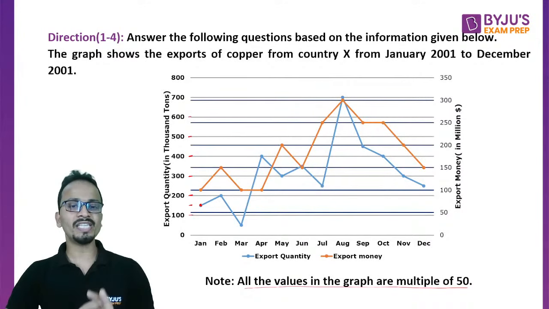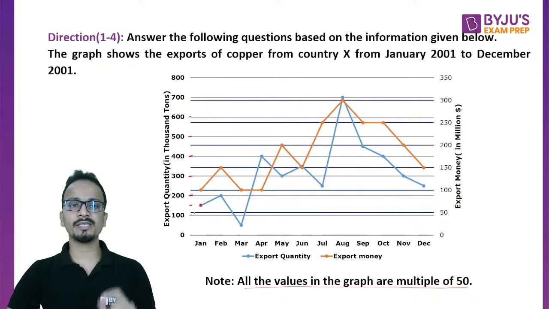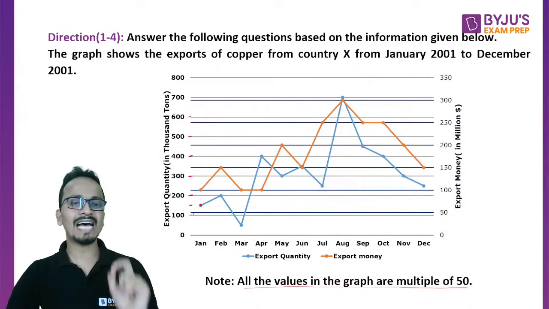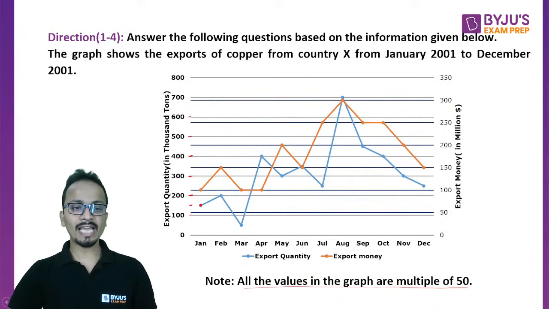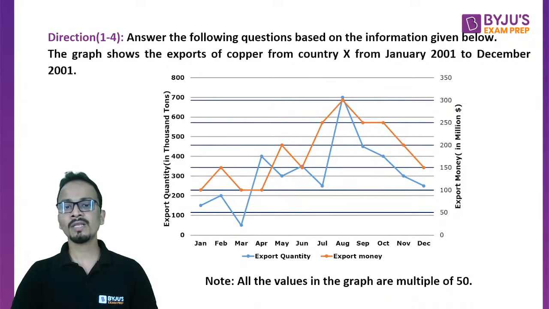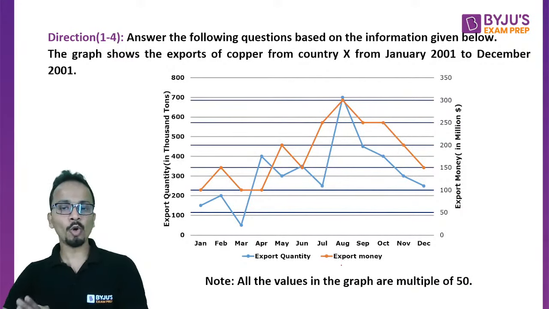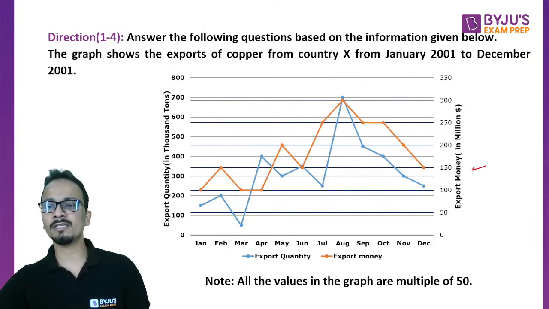So export quantity for January is 150,000 tons. All right, am I clear? So likewise you have to fetch all the values from this graph. Now similarly, if I talk about the second part, the export money, so you will look at the right hand